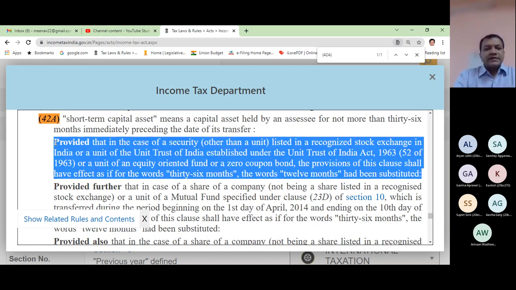I hope this point is a little bit clear to you that in four types of assets, which are those four? Listed security, unit of Unit Trust of India, unit of equity oriented fund, and zero coupon bonds. In these four cases, when you transfer any of these four capital assets, how will you decide long term or short term? On the basis of a 12 months holding period. That's it.